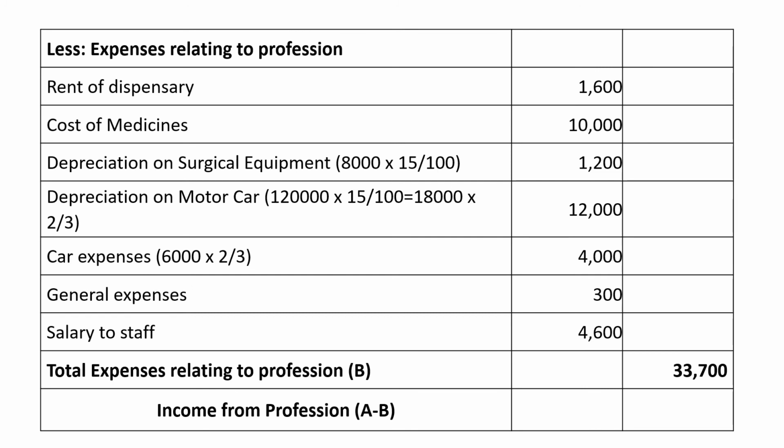So we have got total receipts and also total expenses. Total expenses is B and total income is A. So A minus B will be the income from profession. So the answer is 1,70,550. Thus we have derived the income from profession from the receipts and payments account which is provided by the assessee.